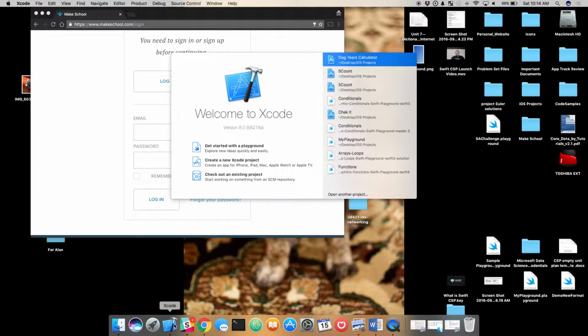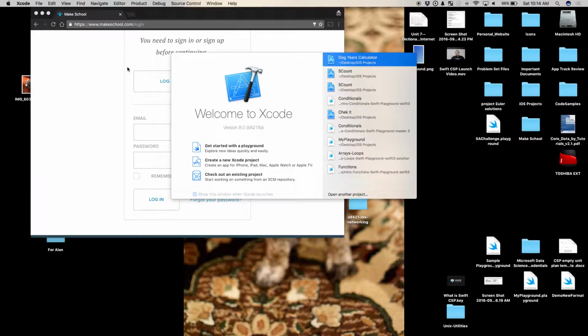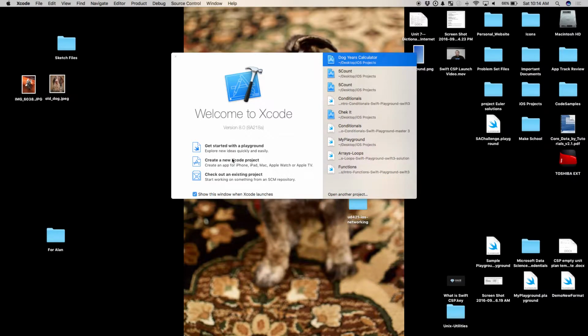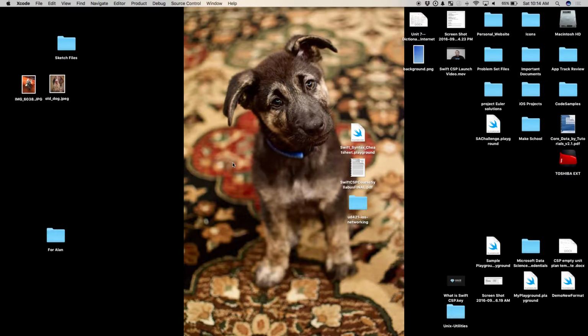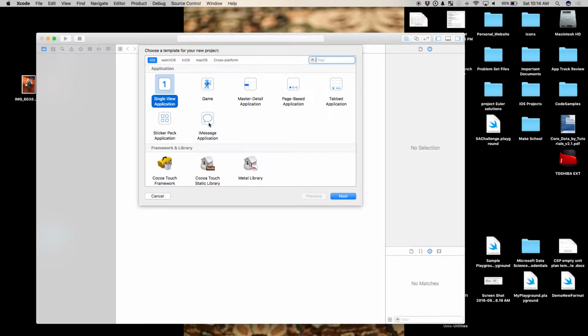Okay, I would like everybody to go ahead and open Xcode, please. You should see your screen like this here, and we're going to create a new Xcode project, okay? We are going to see this screen here. This is just a bunch of preloaded templates that Apple can give you. They got all kinds of cool stuff as of Xcode 8, Swift 3, iOS 10, like iMessage applications, sticker packs. I think we had some Make School students just make like a Harambe sticker pack. So it's a ton of cool stuff you can do.